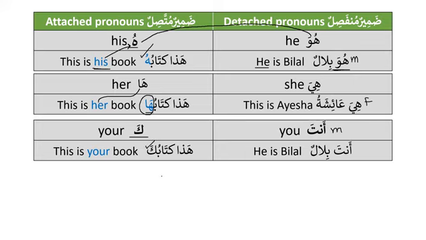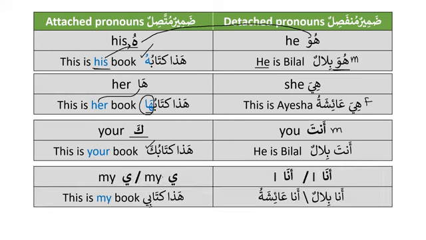So for anta we use ka, and similarly when you want to talk about something that belongs to you, we know that the detached pronoun we use is ana, which means I. For masculine, we use ana. For example, you say ana Bilalun. And similarly for feminine, we also use ana, and you say ana Aisha too. And similarly, ya will also be used for both, for the masculine and for the feminine.